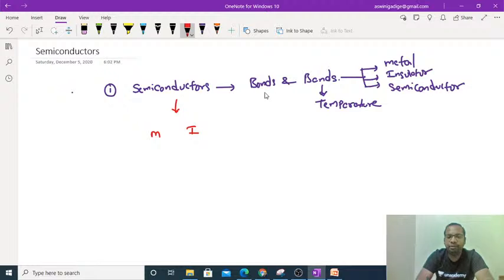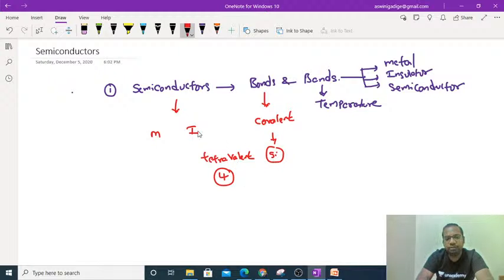Fine. And coming to the bonds, the bonds existing in the semiconductors are covalent bonds, which are very sensitive to the temperature. Whenever the temperature increases, these covalent bonds will break down. Semiconductors are tetravalent atoms, which means 4 valence electrons will be there.